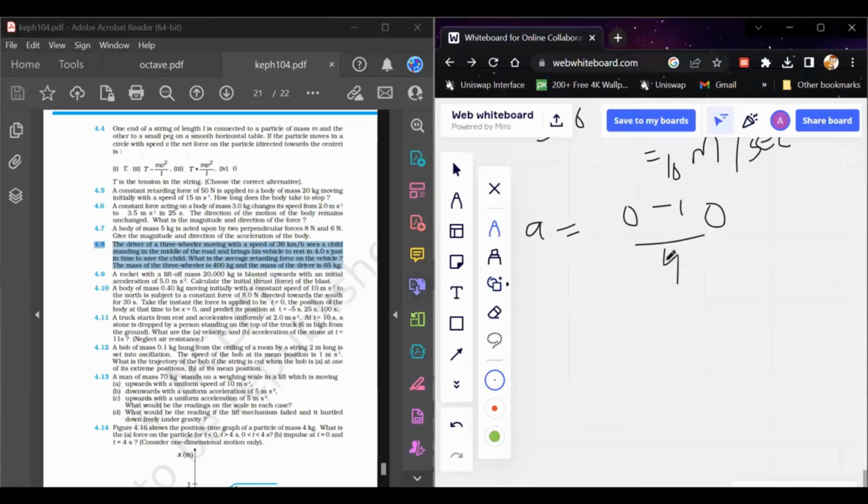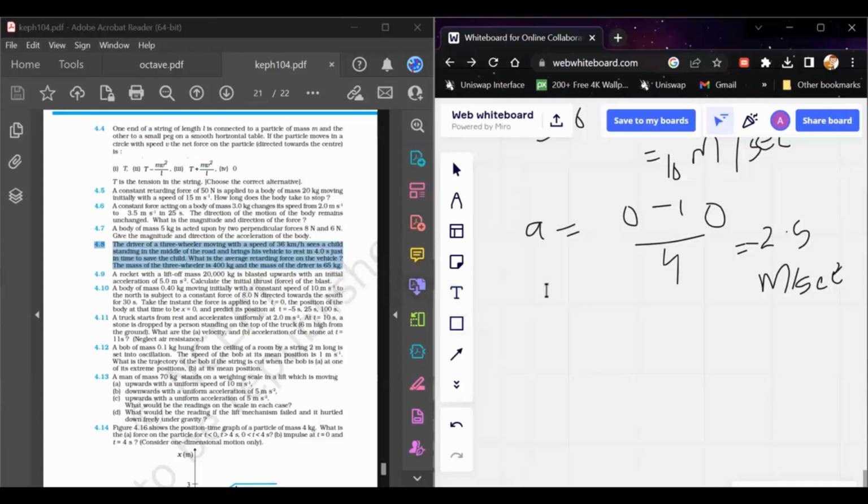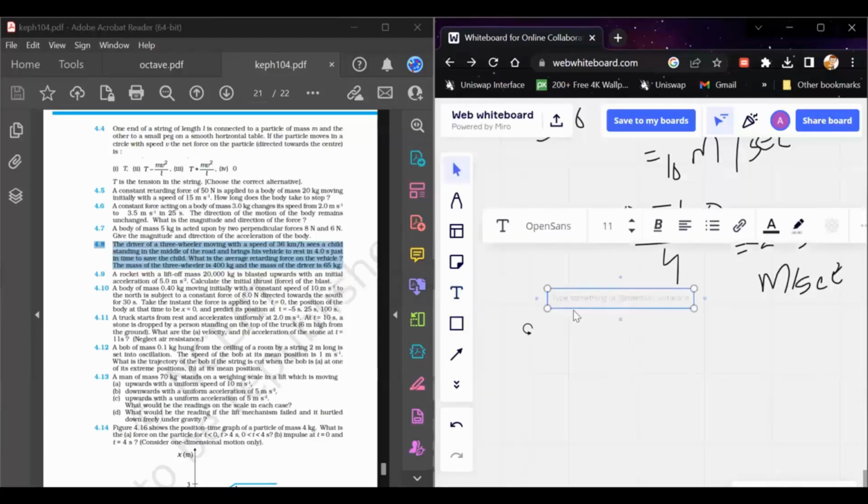So if you divide by 4, the retardation comes to 2.5 meter per second square, and the negative sign basically indicates the direction of the retardation, that is opposite to the direction of the motion of the vehicle. Okay, so this is the retardation, and if you come to the force acting on the body, force would be equal to 465 into 2.5.